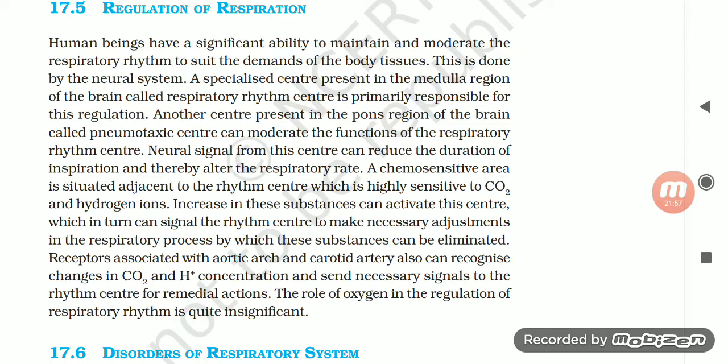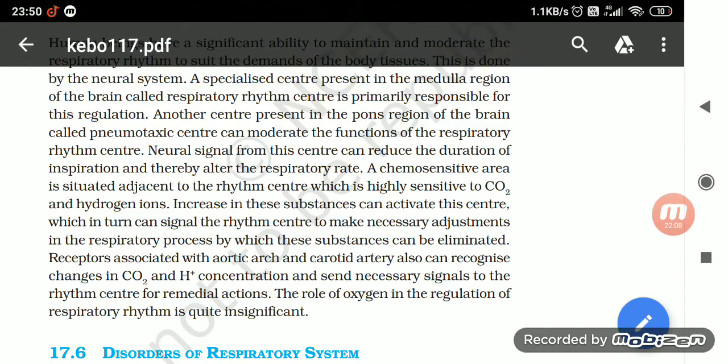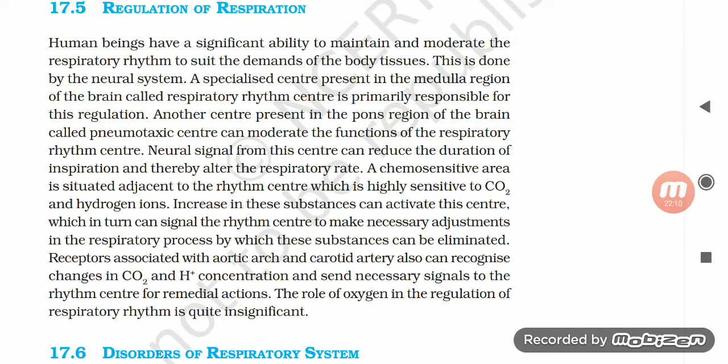Another center present in the pons region of the brain, called the pneumotaxic center, can moderate the functions of the respiratory rhythm center. Neural signals from this center can reduce the duration of inspiration and thereby alter the respiratory rate.